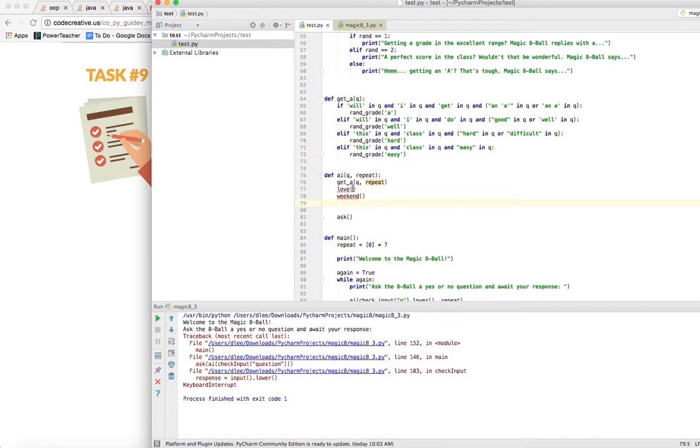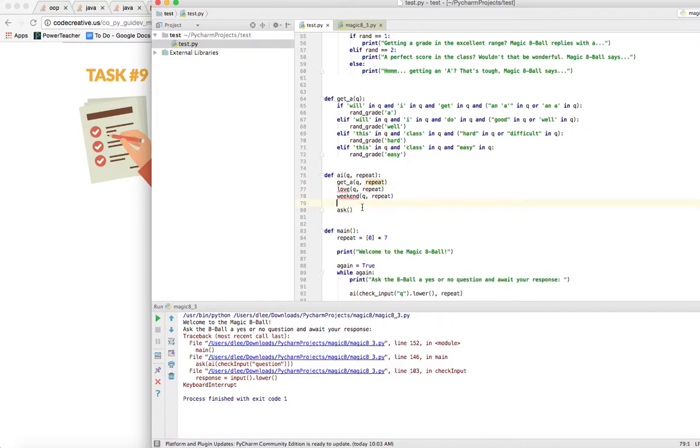So if that's the case, you will be passing Q and repeat to all of these additional functions as well. But for the way that our program currently is, we're going to give it to get A. Get A needs to receive it, like so.